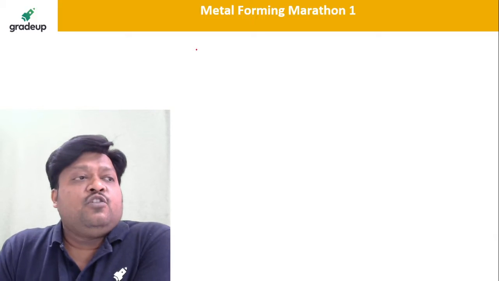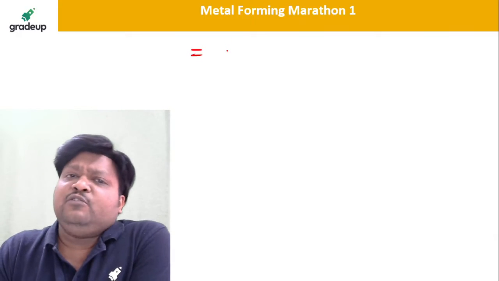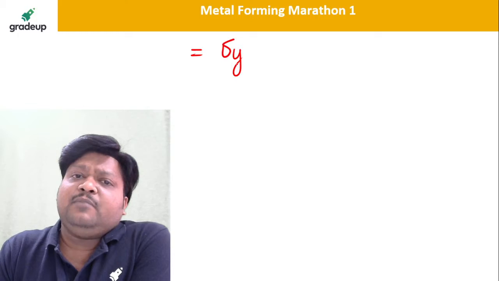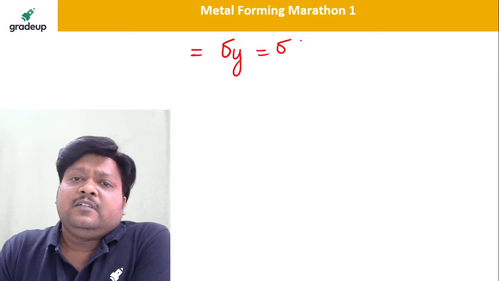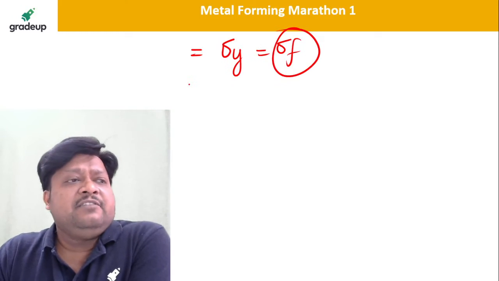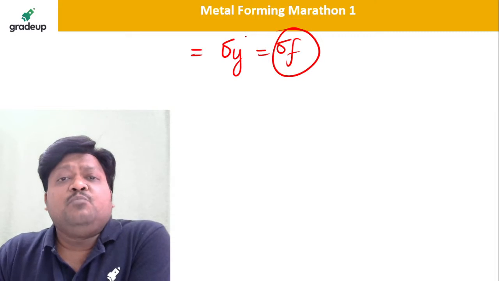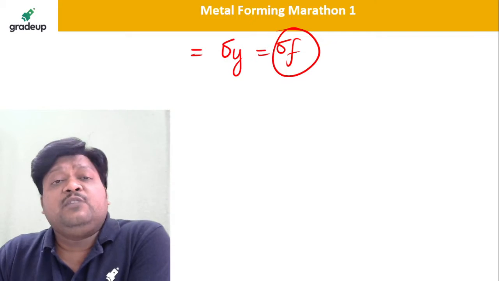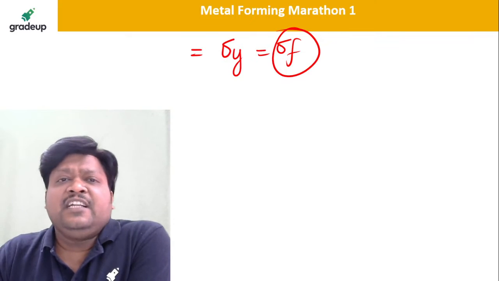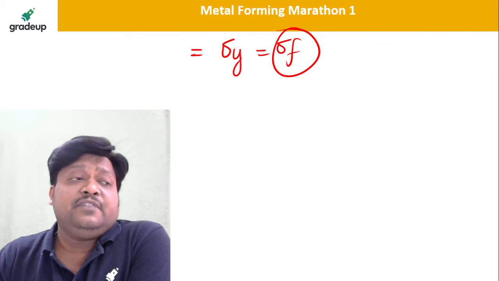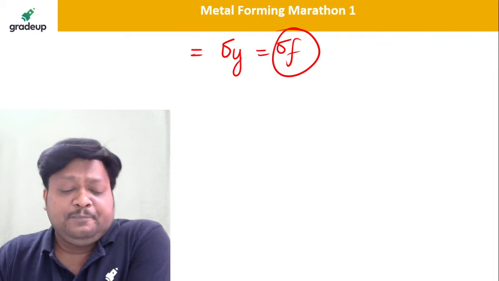Okay, so whenever the flow stress is directly given, you can replace sigma y by sigma flow. If they have given something in the question which is useful to calculate sigma f, it is a signal from them that you need to calculate sigma f first and then use that sigma f in the particular formula. Fine.